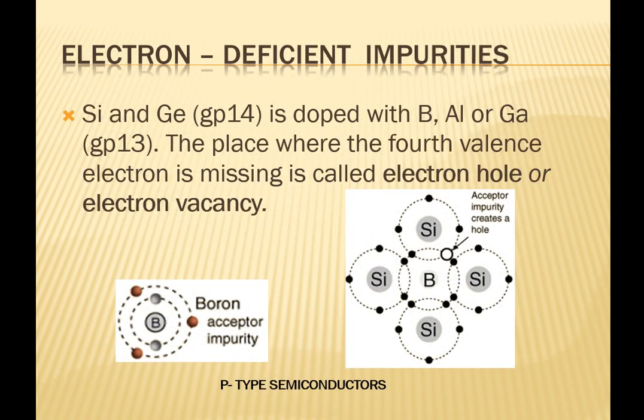If the same silicon or germanium is doped with an atom from group 13, that may be boron, aluminium or gallium, which contains only 3 valence electrons, then the place where the fourth valence electron is missing is called an electron hole or electron vacancy.